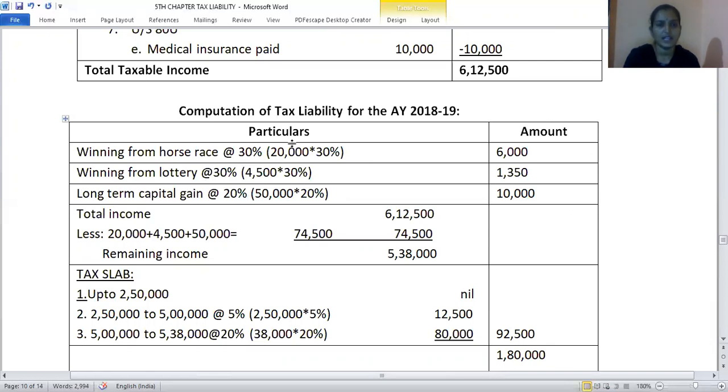From the total income, less horse race winning 20,000, lottery winning 4,500, long-term capital gain 50,000. On the balance amount, tax slab should be applicable. So it comes to 5,38,000. First 2.5 lakh it is nil. From 2.5 to 5 lakhs, for that 2.5 lakhs, the rate is 5%. And on the remaining amount, that is 38,000, tax slab is applicable at the rate of 20%. So 38,000 into 20%.